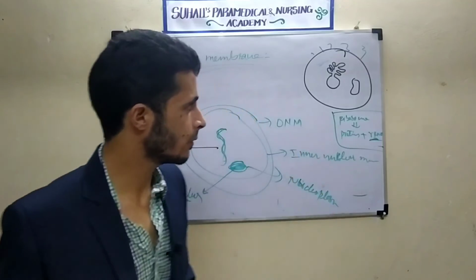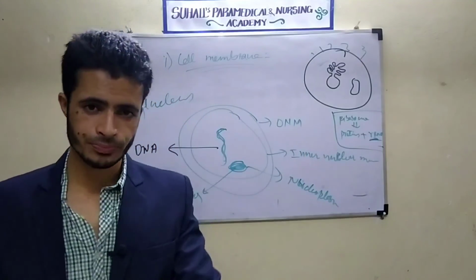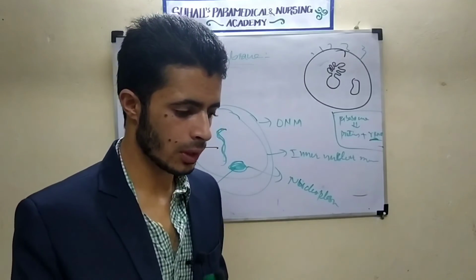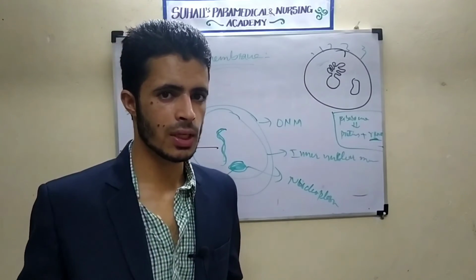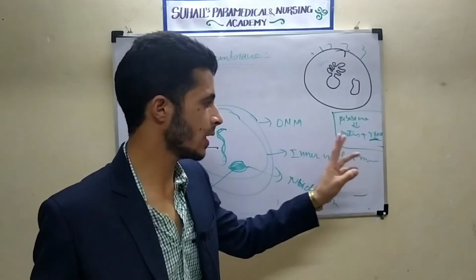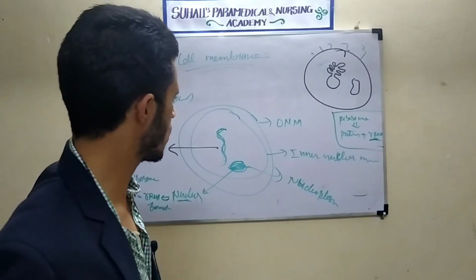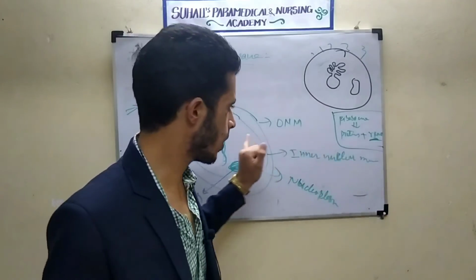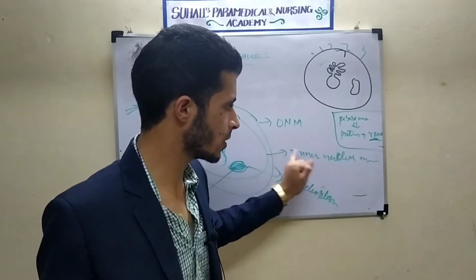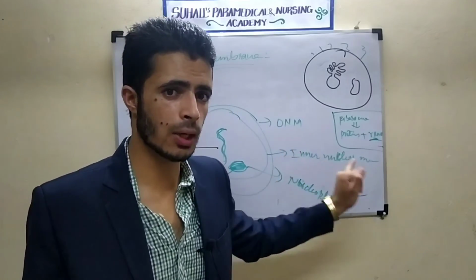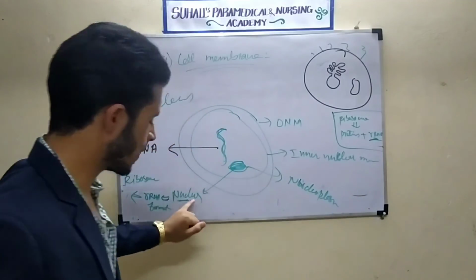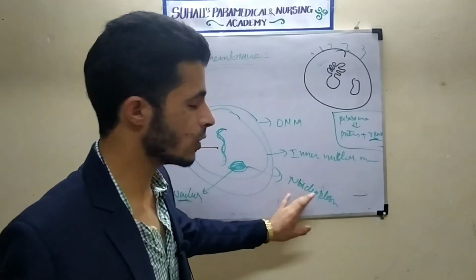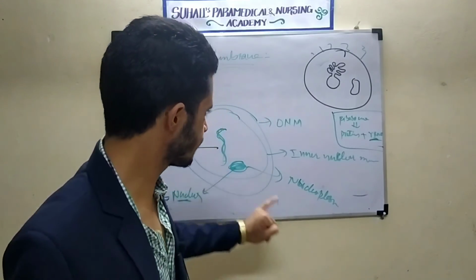So cells are important structures for transport within the body. There is transport within the cells and between the cells. I told you there is formation of proteins, enzymes, glycoproteins, and glycolipids. There is a storage center, the sarcoplasmic reticulum, which is a smooth endoplasmic reticulum, and that is a storage center for calcium also.